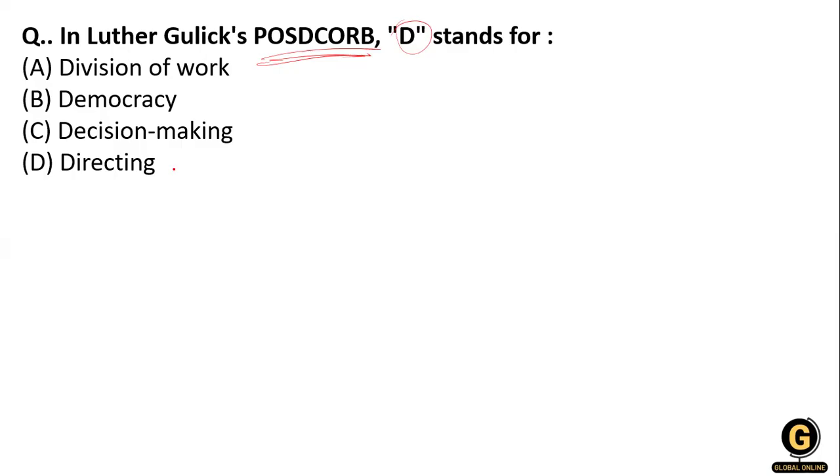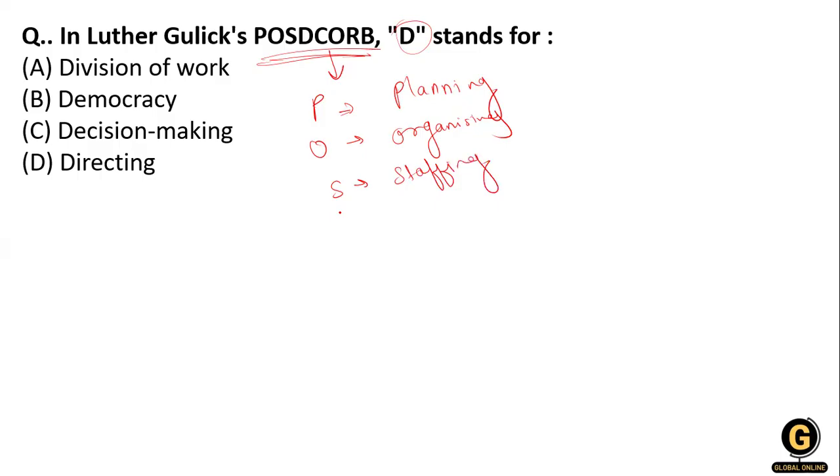What is the full form of this? P stands for planning, O stands for organizing, and S stands for staffing. Then D, C, O, R and B. D I will tell you shortly.